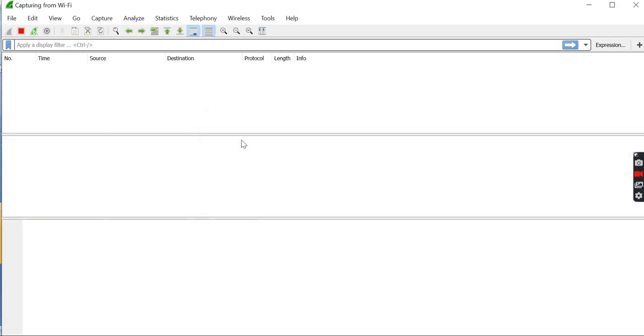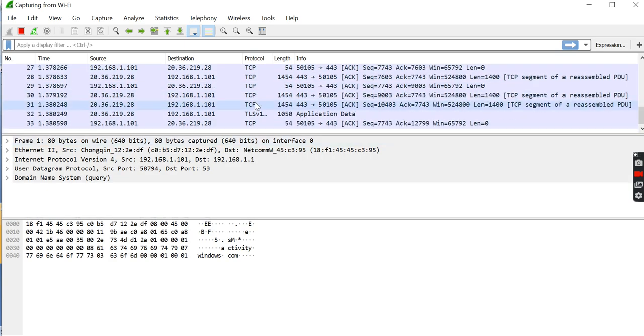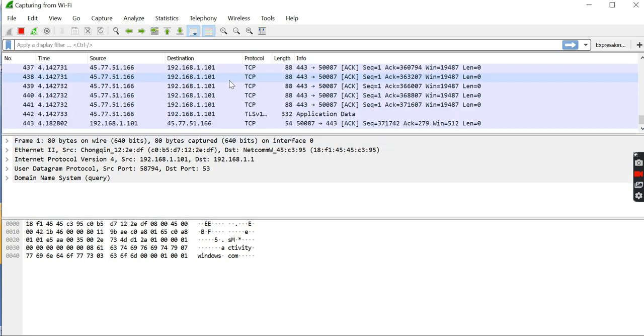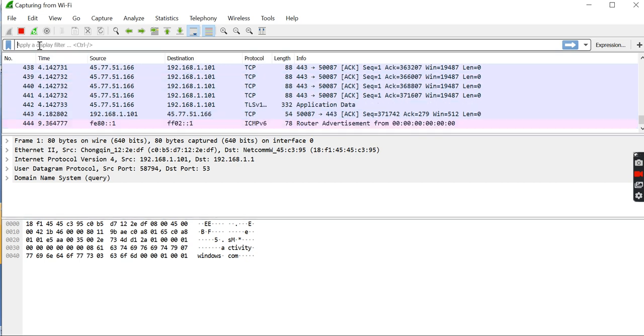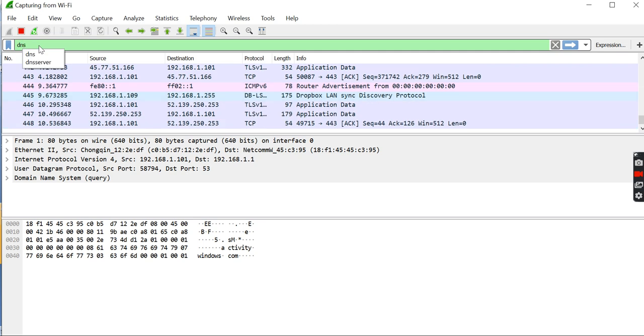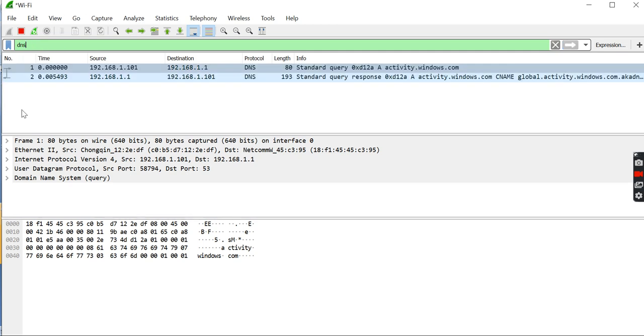Now we have to search for DNS. This is the source and destination, which means this is the IP address of my PC and this is the destination address, 192.168.1.1.